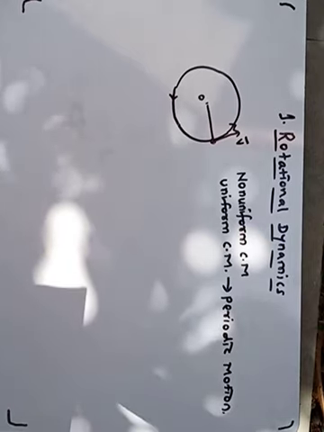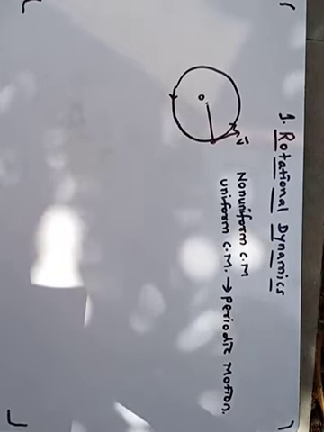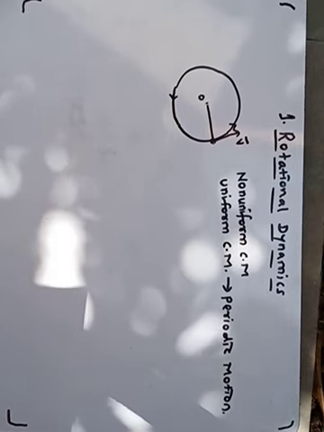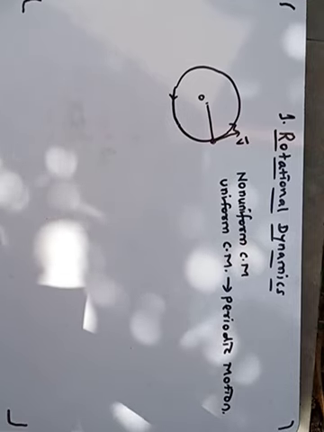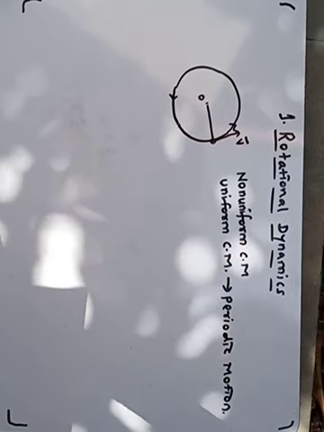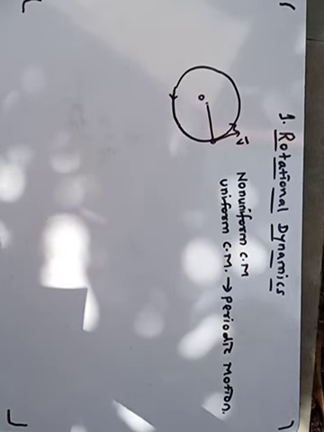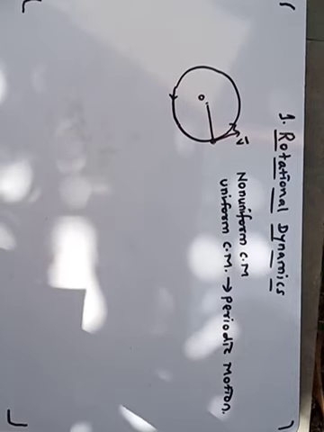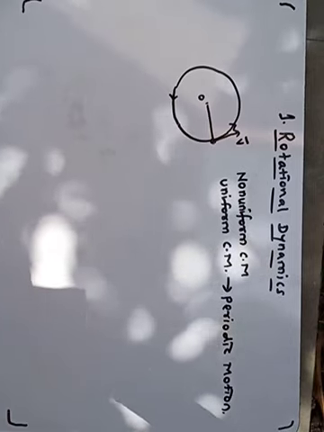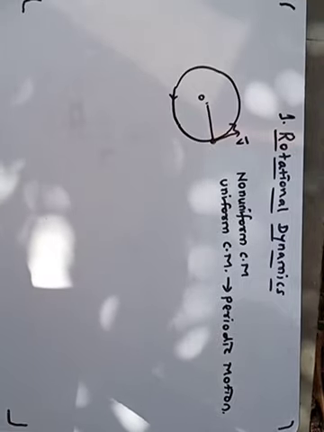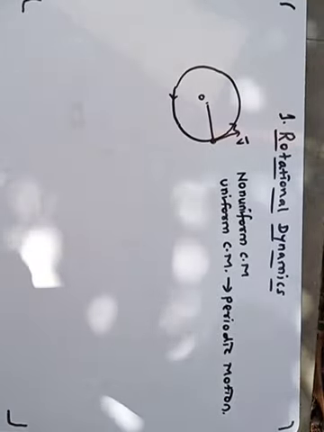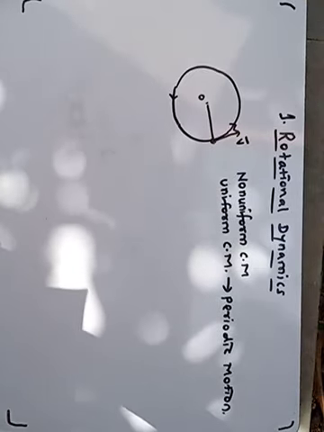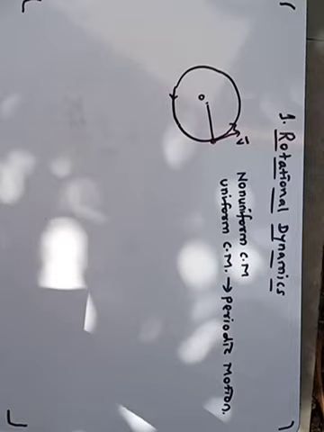Periodic motion means if a particle performs circular motion or a motion in equal intervals of time, then it is called periodic motion. Therefore we consider uniform circular motion is also periodic motion. Examples of this motion are motion of the earth around the sun, motion of the moon around the earth, or motion of the tip of the second hand, minute hand, and hour hand of a clock. All these are uniform circular motion and also periodic motions.